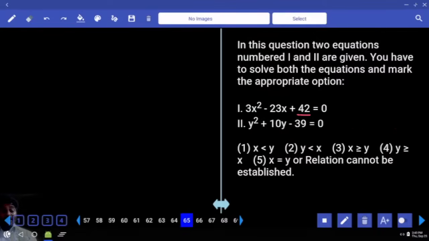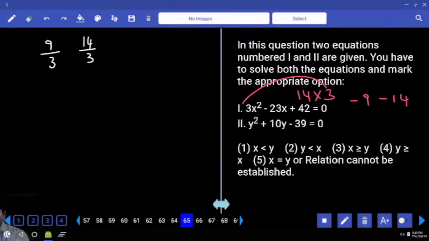This number can be written as 14 times 3. 3 into 3 is 9, and 14: minus 9, minus 14 combination, then the factors are 9 by 3 and 14 by 3. Product is 39. It's a negative number: 3 times 13.